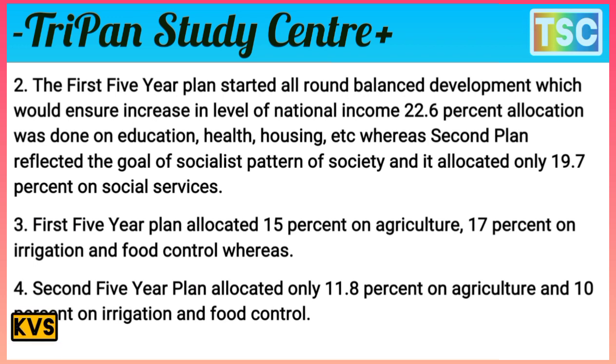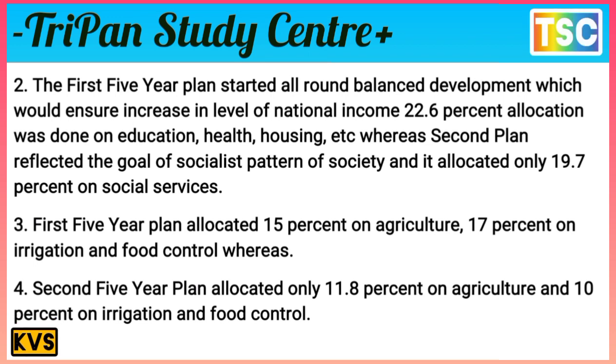22.6% of allocations was made on education, health, housing, etc. Whereas the second plan reflected the goal of a socialist pattern of society and allocated only 19.7% to social service. You know that is important here. The first five-year plan aimed at increasing national income, with 22.6% for education, health, and housing. And the second plan, a socialist pattern of society, allocated 19.7% for social service.